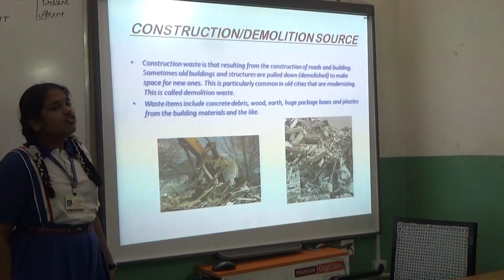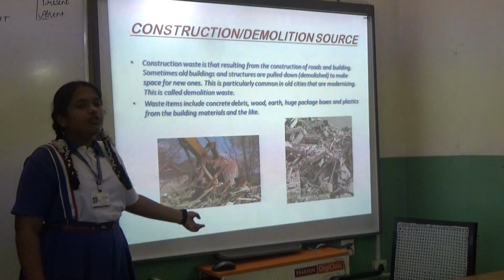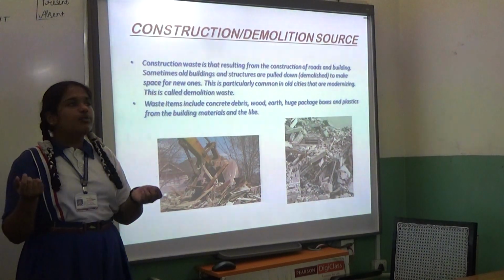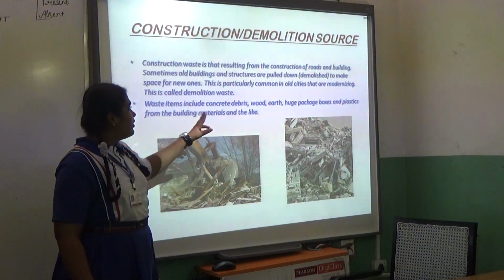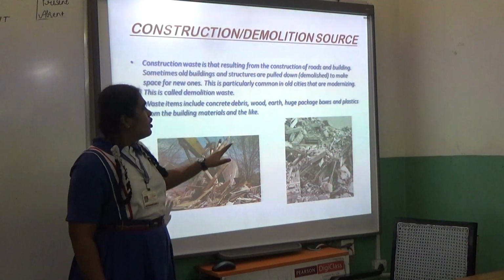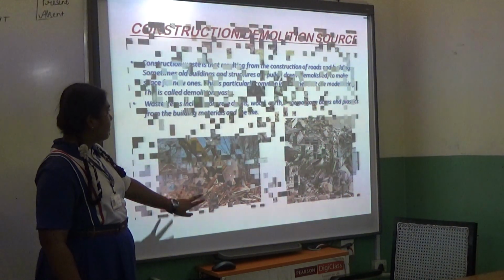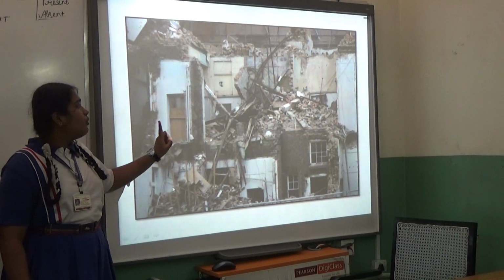So next is the construction or demolition type of source. This source comes from the construction sites or the old buildings getting demolished. This includes the concrete, debris, wood, used package boxes and plastics from the building materials. So this is the demolition source.